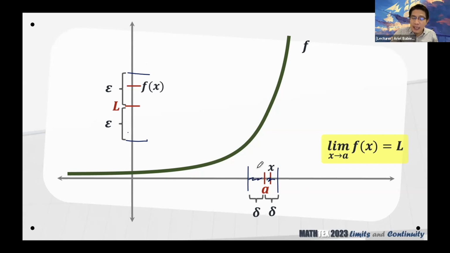Kumbaga, if I will put an x value here, the corresponding function value will be somewhere around here. So again, before we continue, epsilon and delta just represent distances. Epsilon, the distance of the function values from L, delta, the maximal distance of the values of x from A.